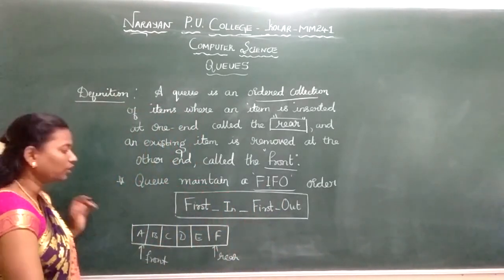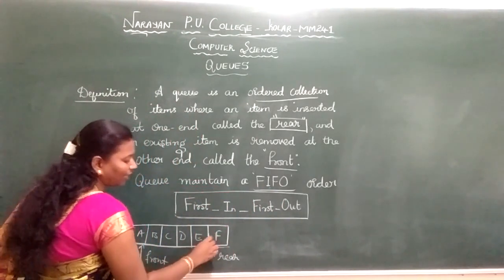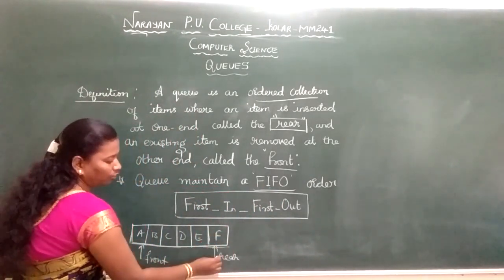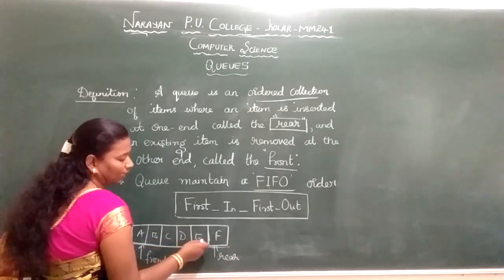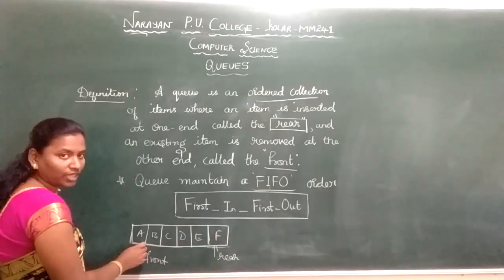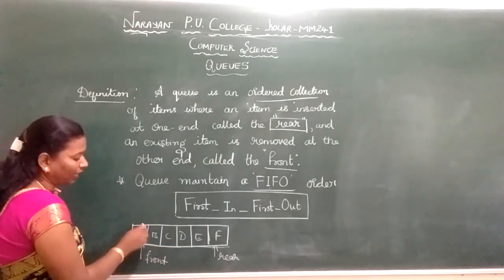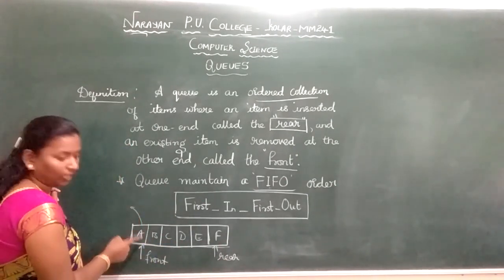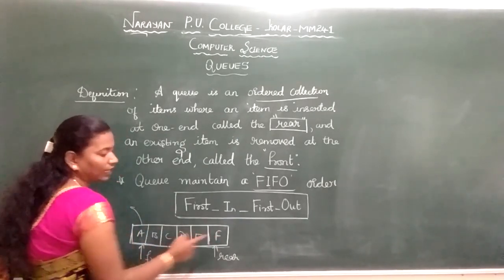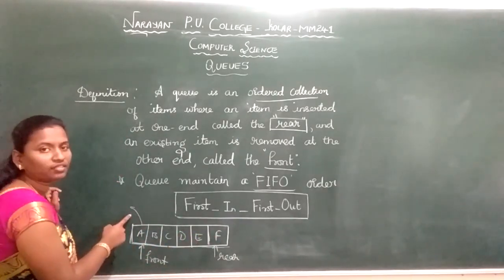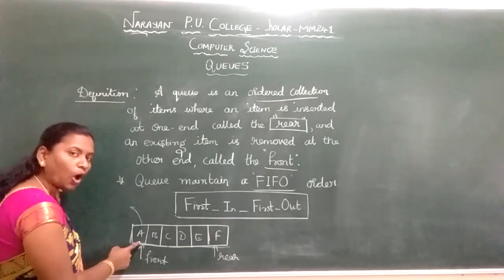Now I have taken an example of a queue. Here I am inserting elements. Through the rear end I have inserted A, B, C, D, E, F first. The element I inserted first is A. When I delete from the front end, which element is popped? A first, then B, then C, then D, then E, then F. So this is first in, first out. The element I inserted first will be popped first.